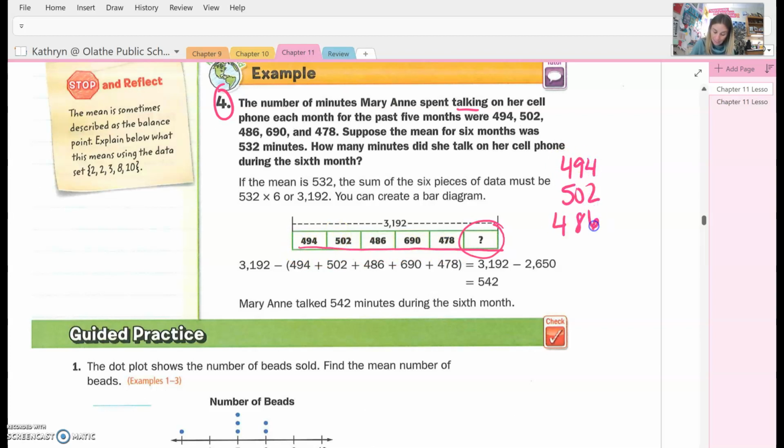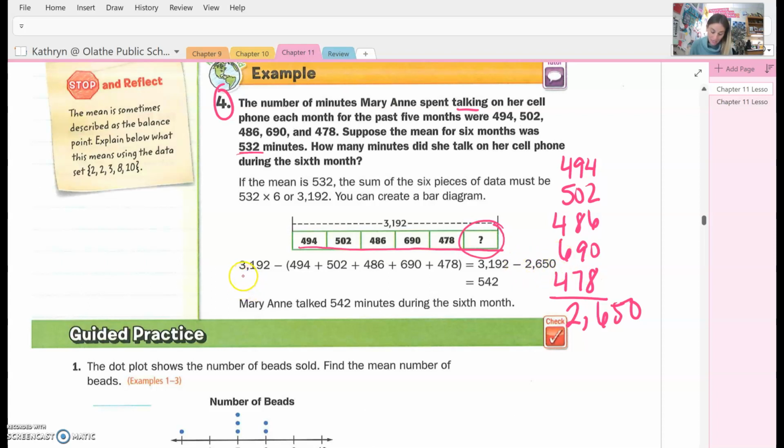502, 486, 690, and then 478, okay? And when you add that total up, you are going to get 2,650, okay? So when you take 2,650, and you're going to say, suppose the mean for 6 months was 532. So notice how we added those up and I got this number right here, okay?